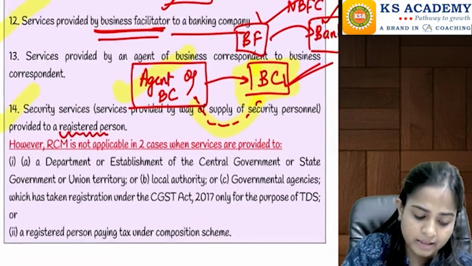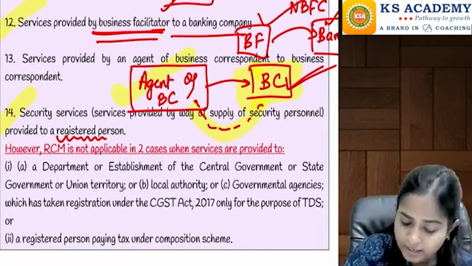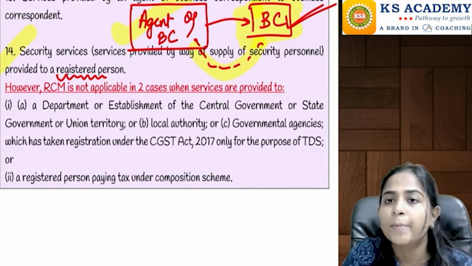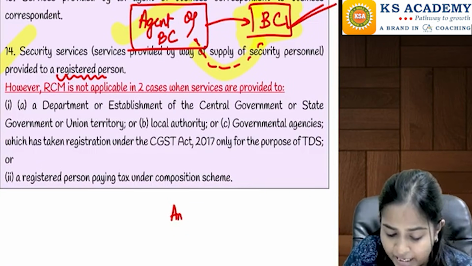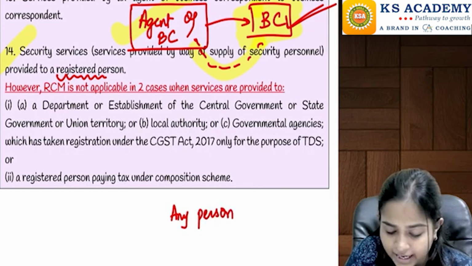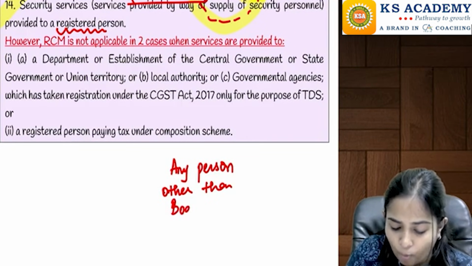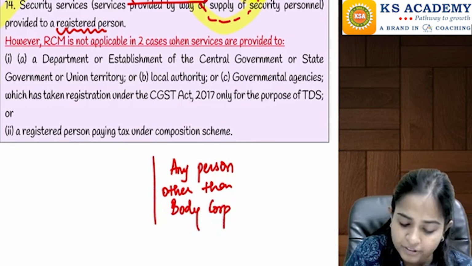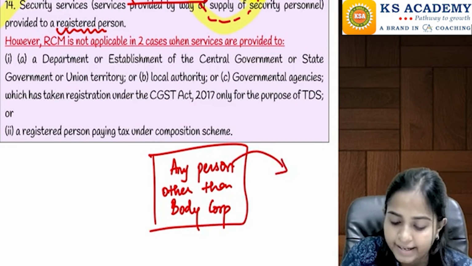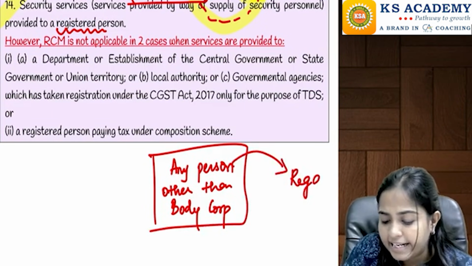Now, in these security services, the services should be provided by any person other than a body corporate. Any person other than a body corporate, if this person is providing the services to any registered person.